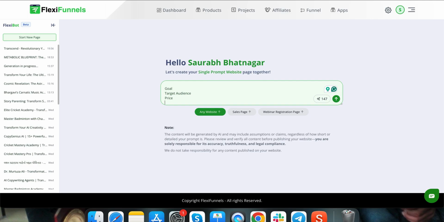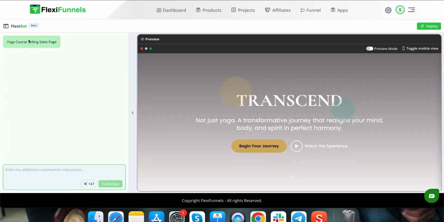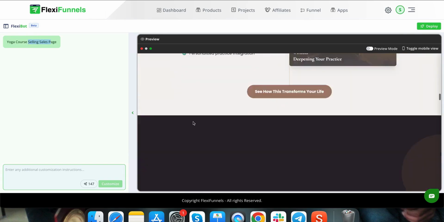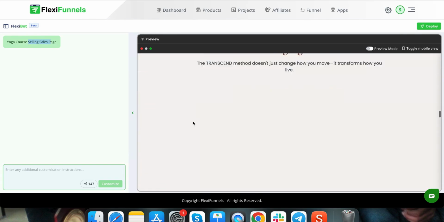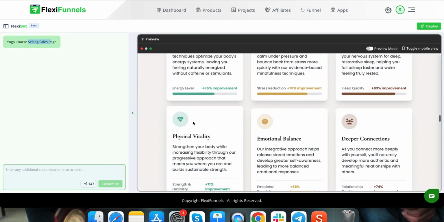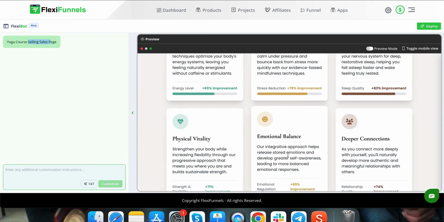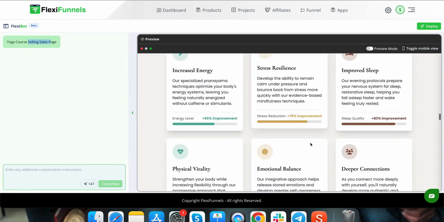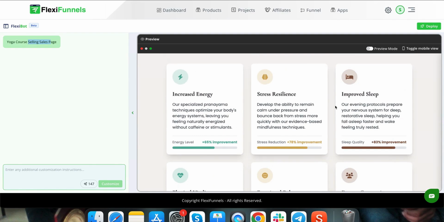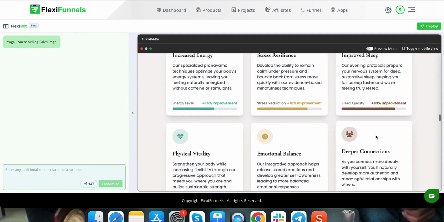See, you've already seen, let me come back to it. You've already seen that if you just type this, it's still creating a magical page for you that's going to work like crazy. So it's already doing the job for you, and beyond what you could imagine. For example, these points: emotional balance, deeper connection, physical vitality, these benefit points have appeared on their own.